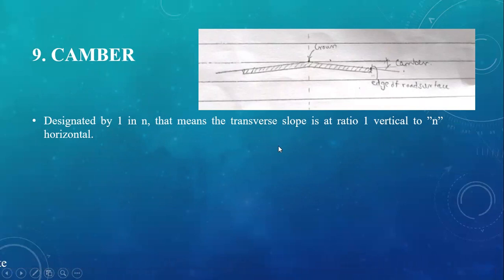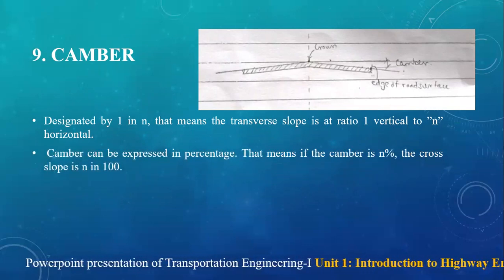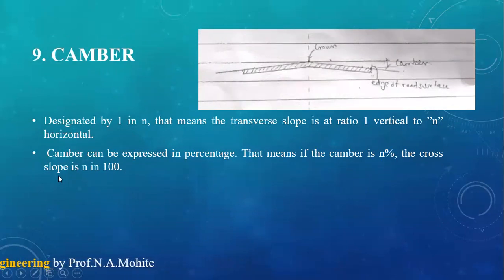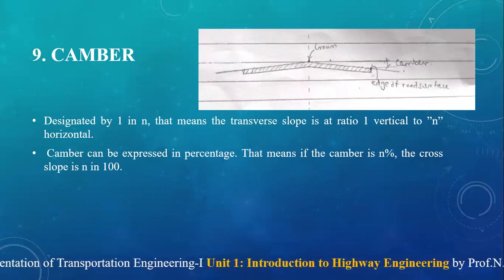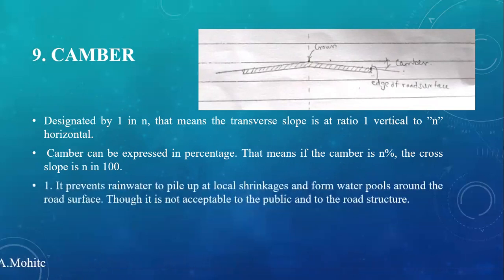Okay, so as I told you, this can be expressed in terms of percentage also. So it is n percentage, the cross slope is n in 100. Okay, or in some of the books it is x percentage, so x in 100 it is given. Okay, so generally we go with n.